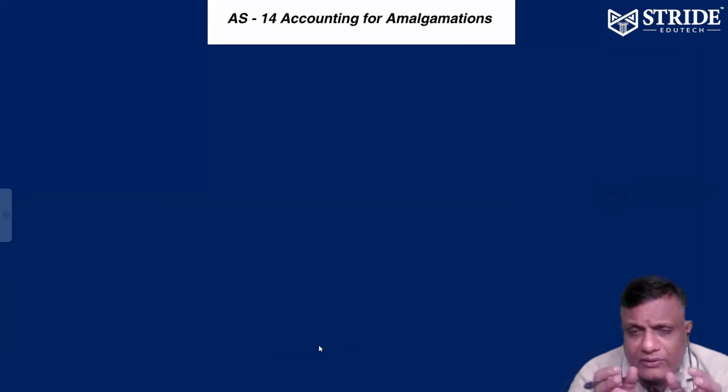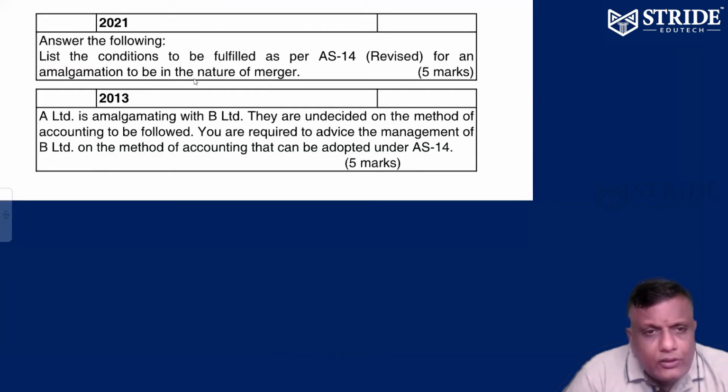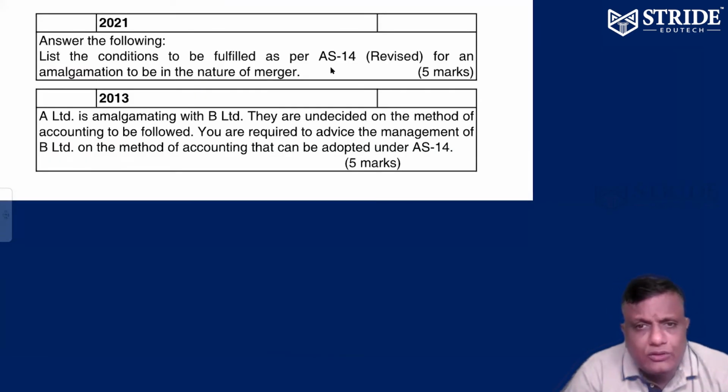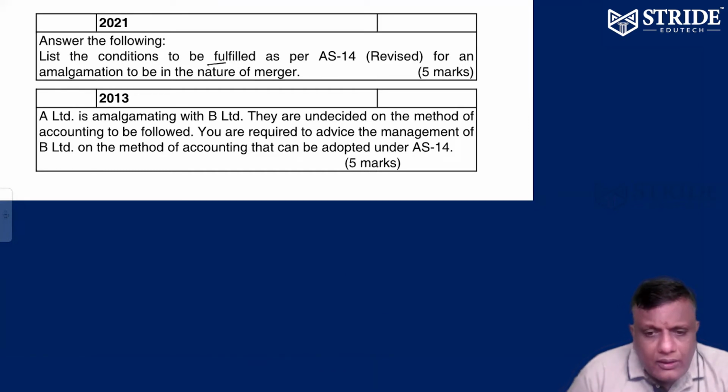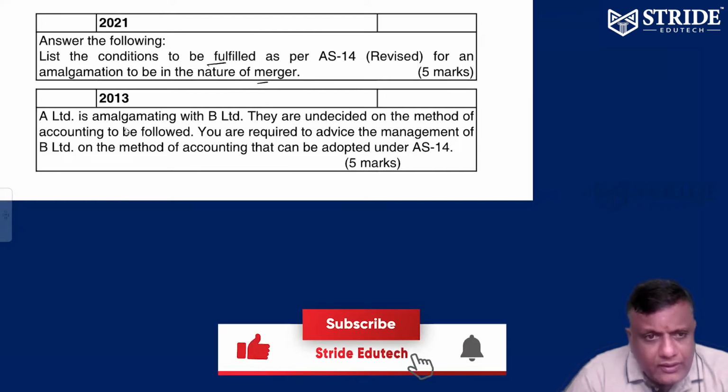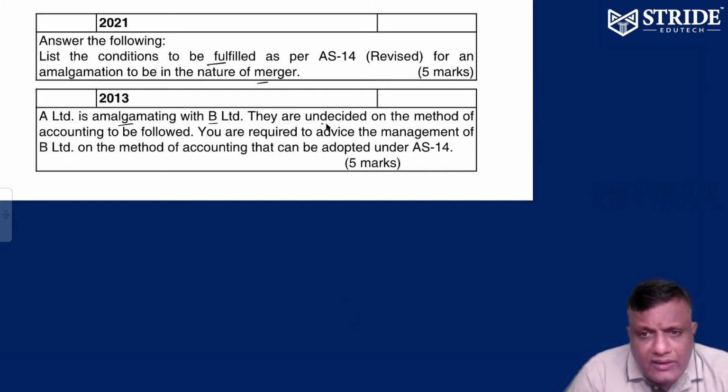What does AS 14 say about amalgamation accounting? In the 21 paper as well as the 13 paper, it comes as a 5 marks theory question. What are the conditions to be fulfilled in AS 14? In case of amalgamation in the nature of merger, what are the conditions to be fulfilled? Similarly, A is amalgamating with B Limited, and they are undecided what method of accounting to be followed. You can advise the management of B Limited on the method of accounting that can be adopted as per AS 14.